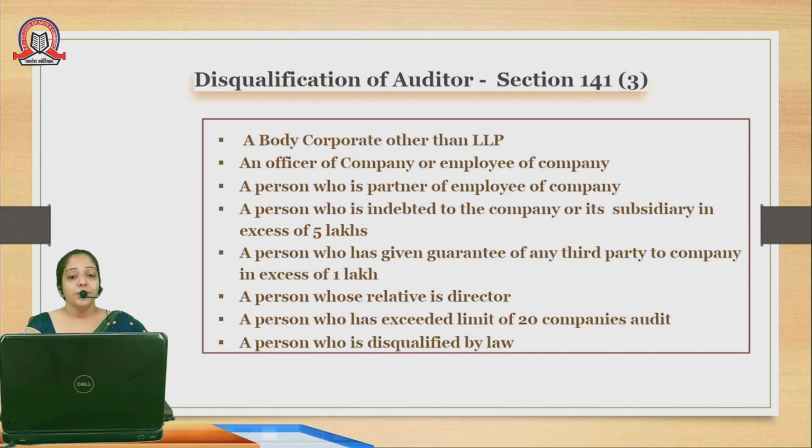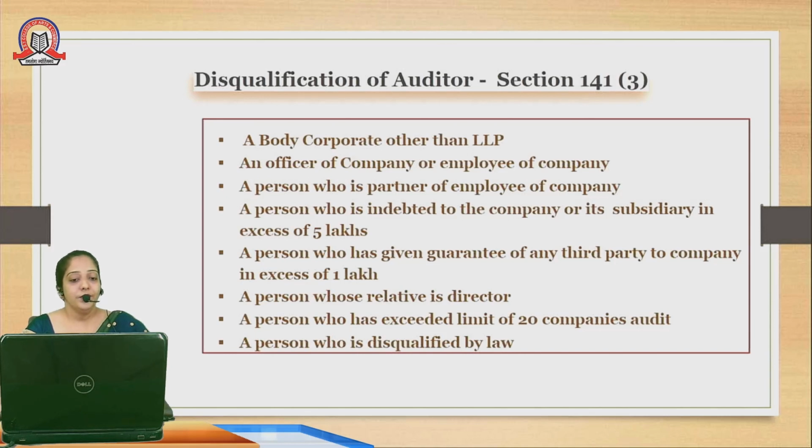Next is a person who is indebted to the company or its subsidiaries in excess of 5 lakhs. If any person is indebted, that means he or she has taken a loan, or you can say goods on credit basis, of more than 5 lakh rupees, that person also cannot conduct the audit. Next is a person who has given a guarantee for any third party to the company in excess of 1 lakh. A guarantor of any person also cannot conduct the audit of a company.